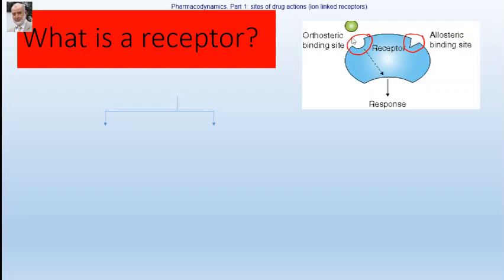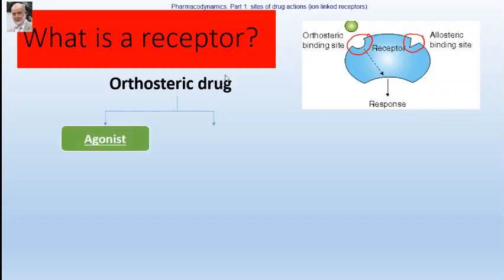So what will bind to the orthosteric binding site? Orthosteric drugs are either agonist or antagonist. Therefore, orthosteric drugs which bind to the orthosteric binding site act as an agonist or they act as an antagonist. What is the difference between these two? I will say in a few minutes. So both of them, an agonist and the antagonist, have the ability to bind to the receptor.